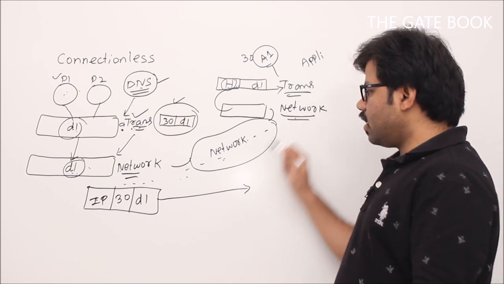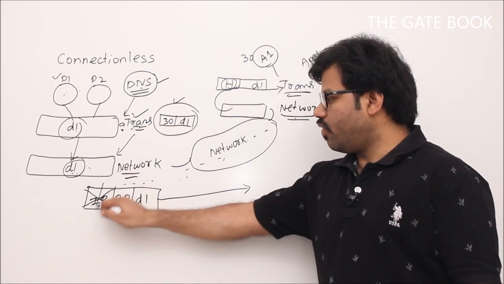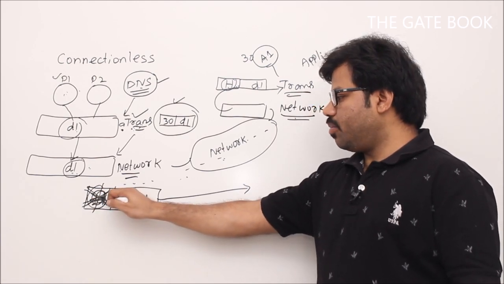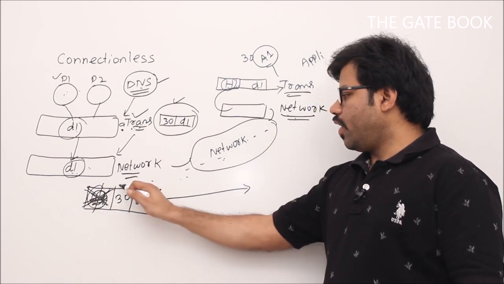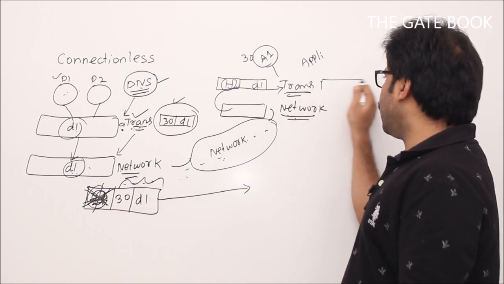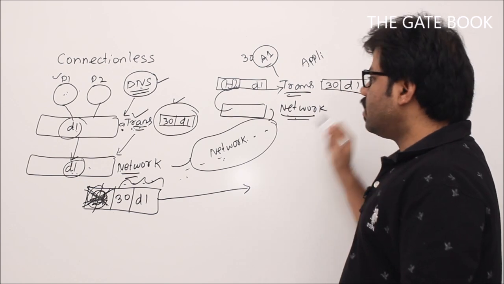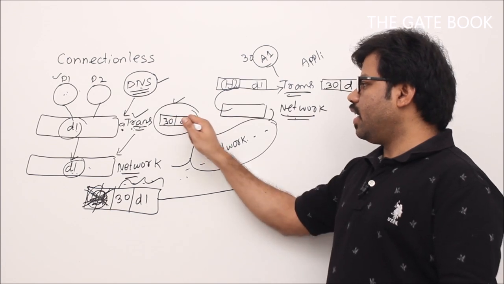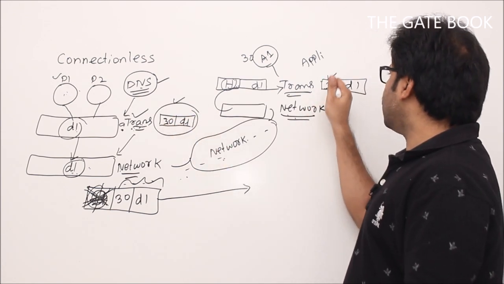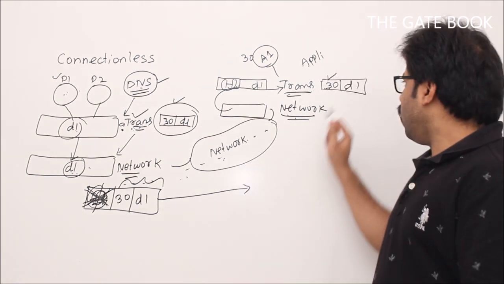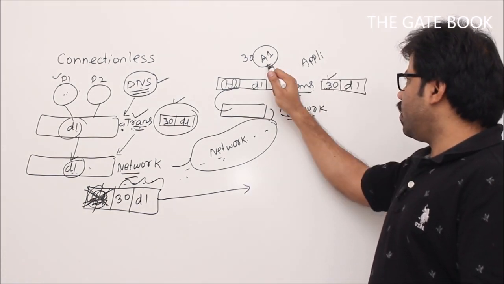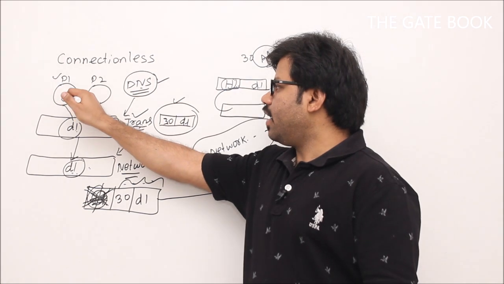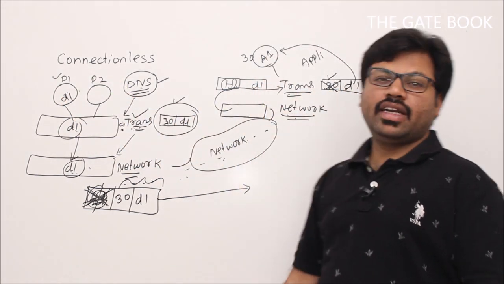Now network layer understands all this information, and it will read this header. After that it decapsulates. That means it will delete this header because it is only intended for network layer. Now exactly 30 comma D1 will be given to transport layer. Now transport layer will see 30, 30 means A1, then immediately D1 will be given to A1. So P1 prepared a packet D1 and A1 is receiving the same packet D1, isn't it?